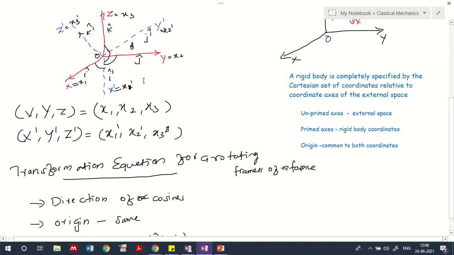So we need to get a relation for I dash, which has to be related to the other coordinate axes I, j, k.